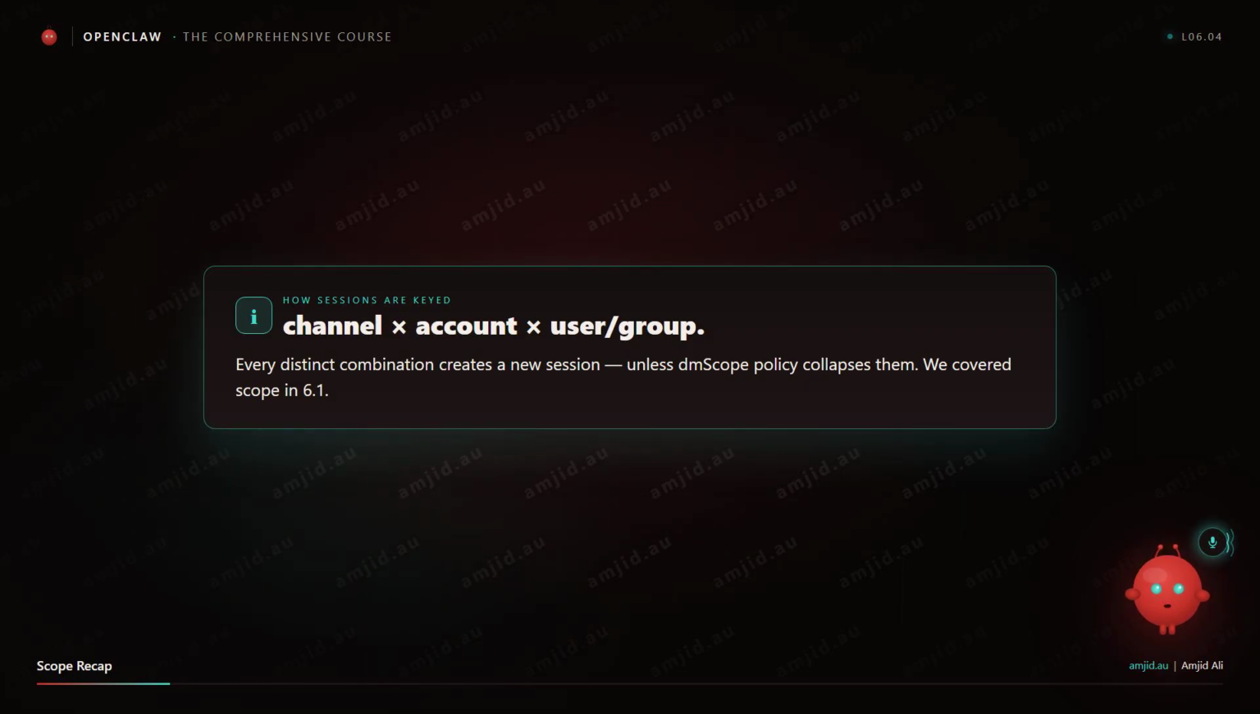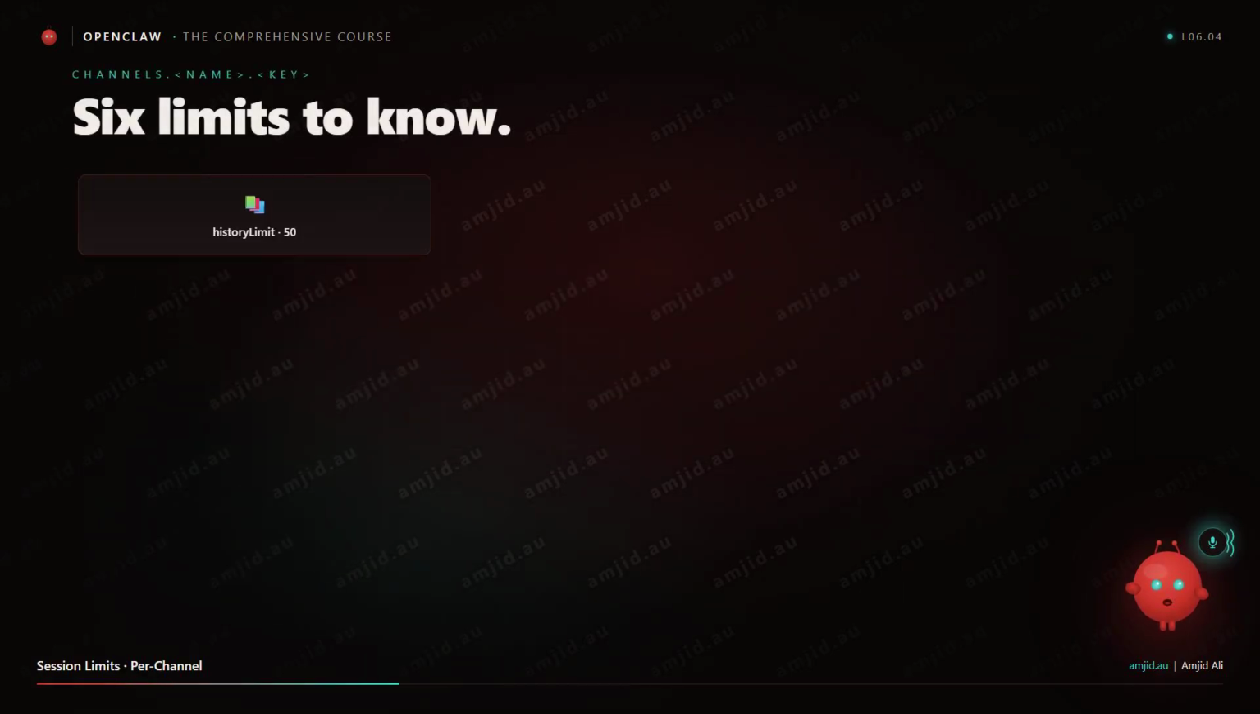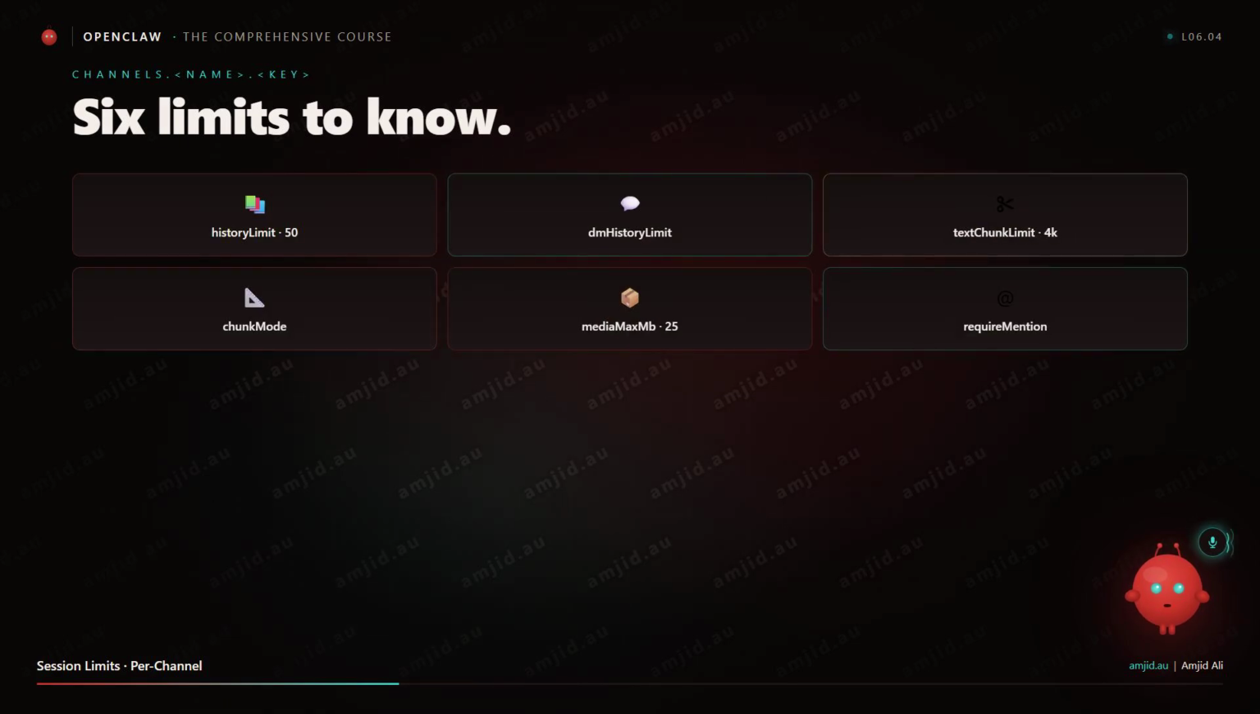Got it. Session limits. These live per channel in the channel configuration block. History limit: how many recent messages the channel layer keeps and ships to the agent on each response. Default 50. DM history limit: same idea, but specifically for direct messages. Often higher than the group default because DMs are conversational and benefit from longer context.